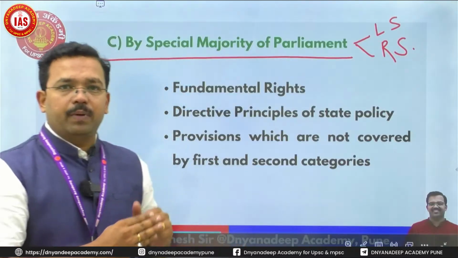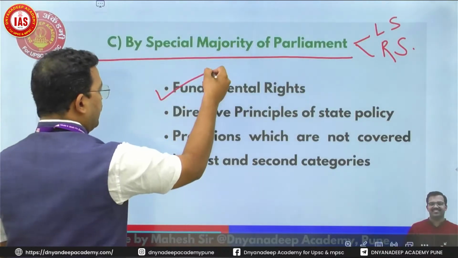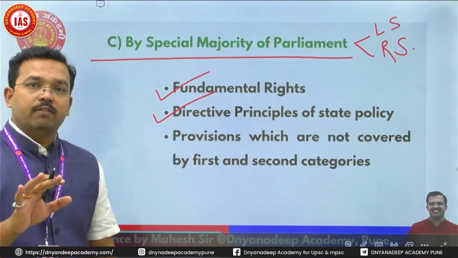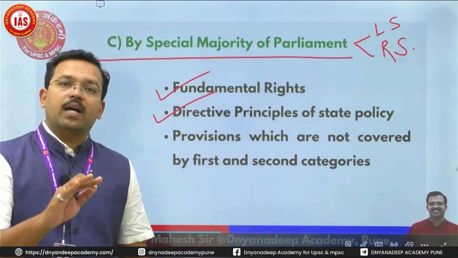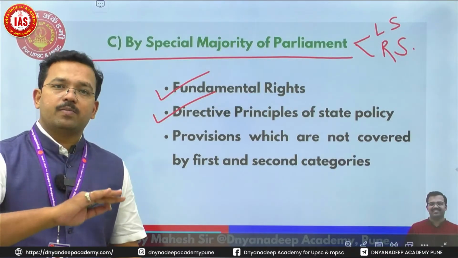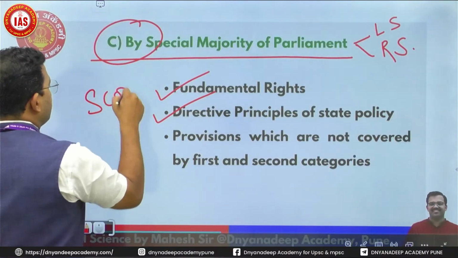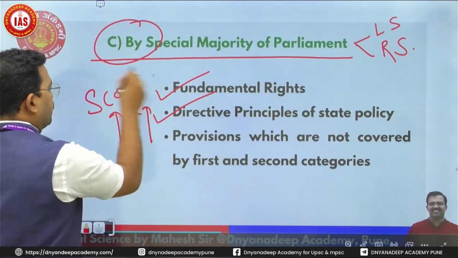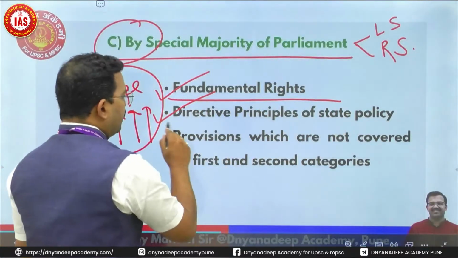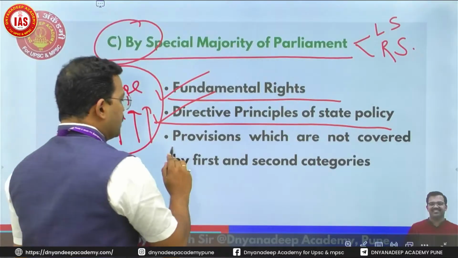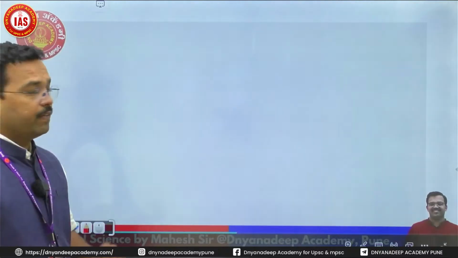Now coming to the third part, here we can amend third type. We can use this third type for fundamental right, for DPSP, and any provision which is not amended by previous 2 types. Any provision of the constitution which is not amended by simple majority or special majority plus half of the states will be amended by third type. So here scope is much vaster. Here scope is much higher. So by special majority of parliament, we amend fundamental right, we amend DPSP, we amend all the provisions which are not covered by first and second types of the amendment. Clear? So this is very clear thing.